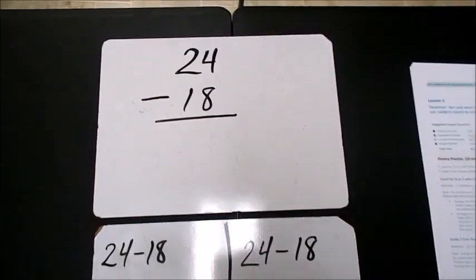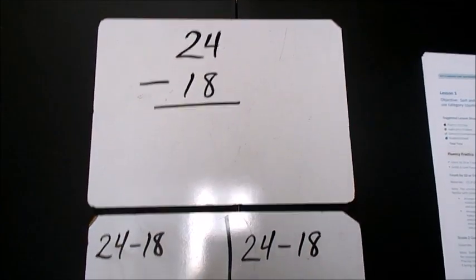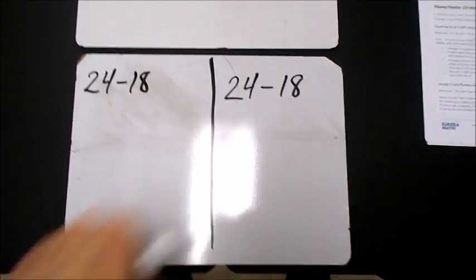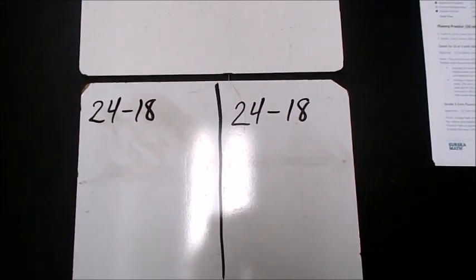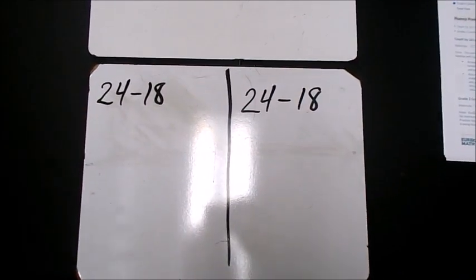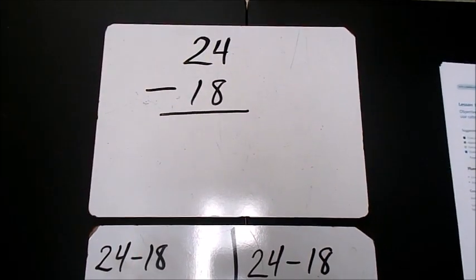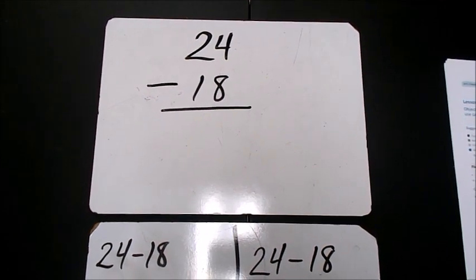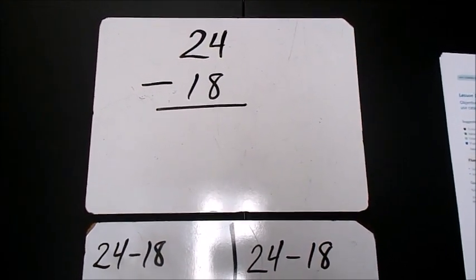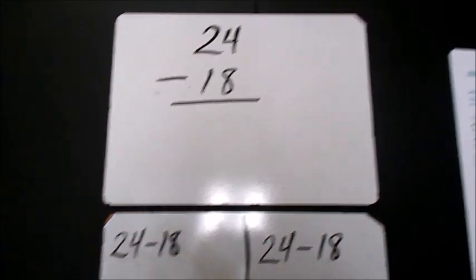As you can see, I have two marker boards, and I have written the problem 3 different ways. Although on this marker board, 24 minus 18 and 24 minus 18 looks the same, I am going to solve it 2 different ways. You can see the first marker board looks like the traditional vertical way that you probably as a parent have been taught. My students have been taught this as well.